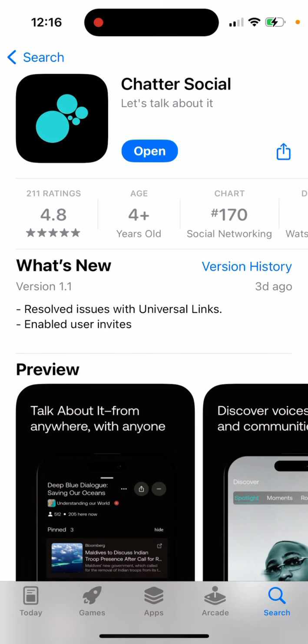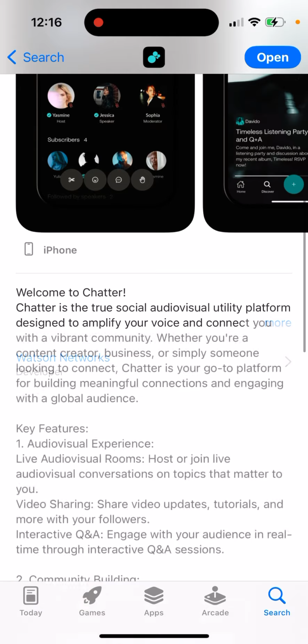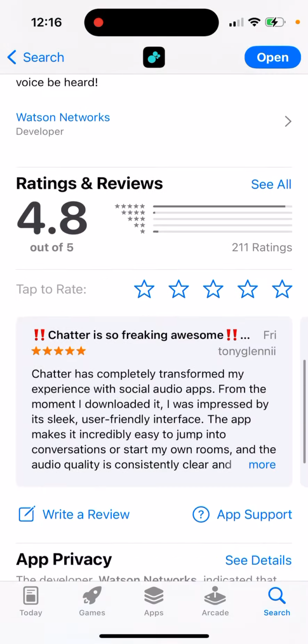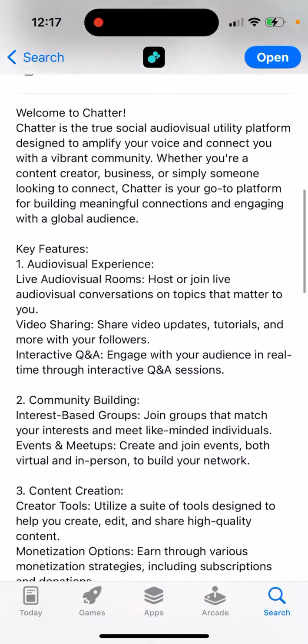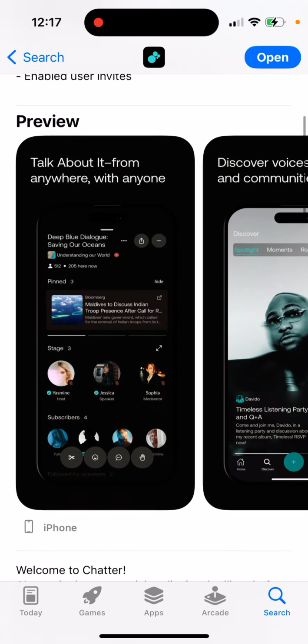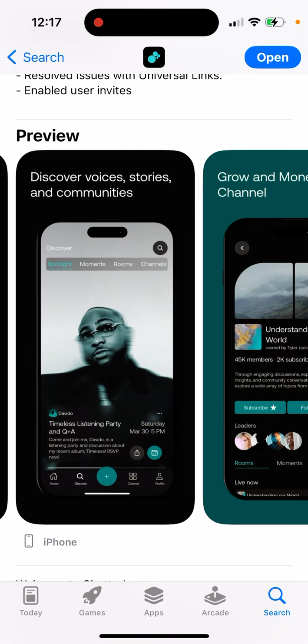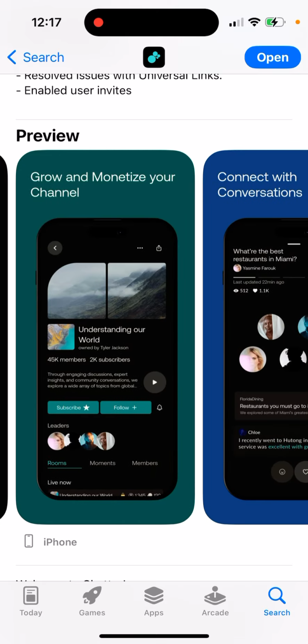Here's Chatter Social app. It's a new social media app which is getting some traction, and some people like it. It's a very niche app, kind of like Clubhouse. It's an audio-first app. Talk about it from anywhere with anyone. Discover voices, stories, and communities. Grow and monetize your channel.